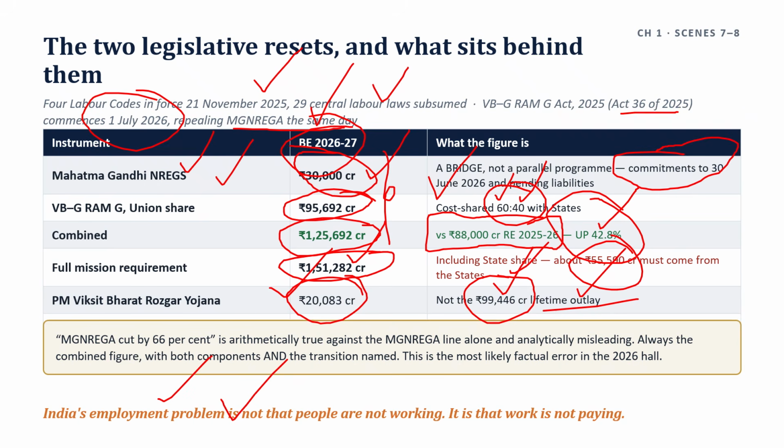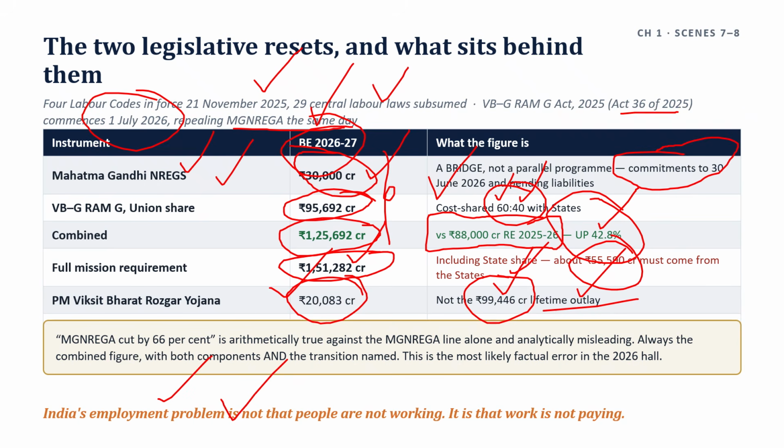And why? UPSC examined the codes in 2024 before commencement. It has historically returned to major legislation within 1 to 2 years of it becoming operative. So the second one: examine the replacement of MGNREGA by the VBG Ramji Act 2025. Does a statutory guarantee survive its transfer to a mission framework?